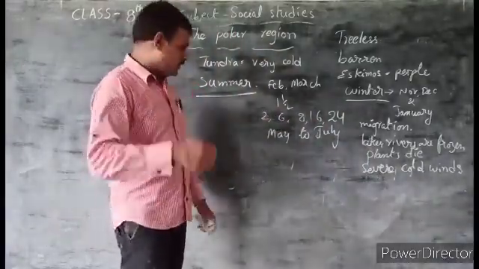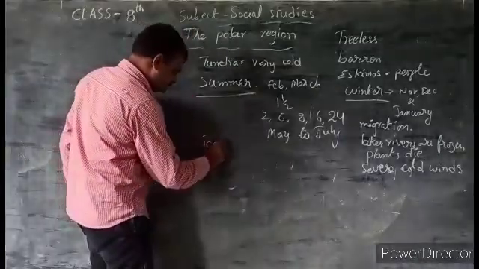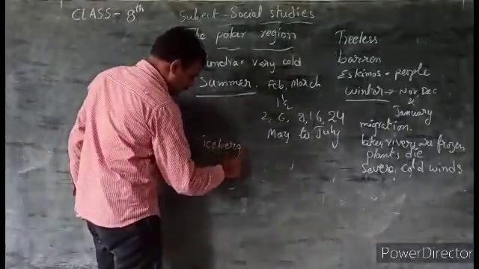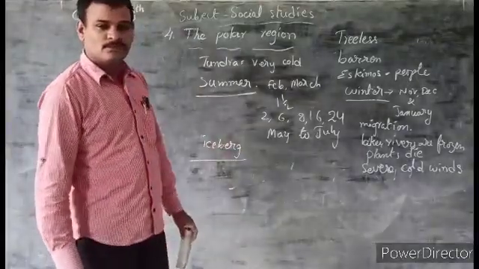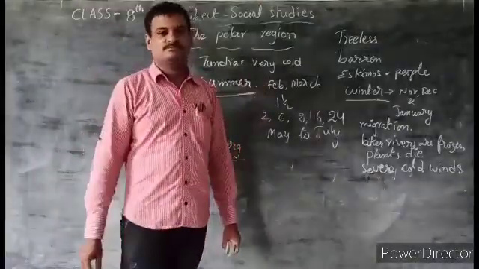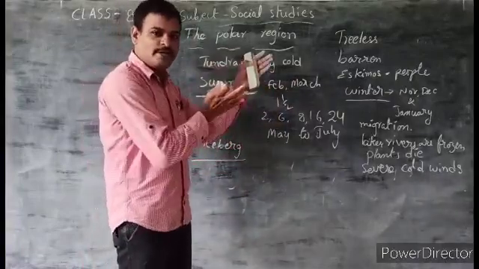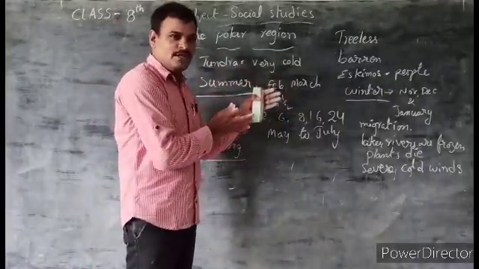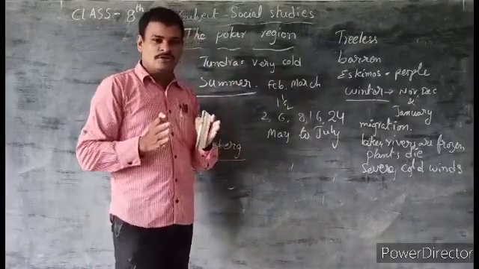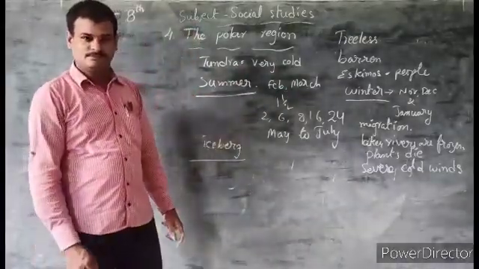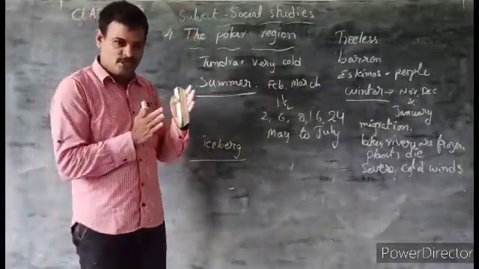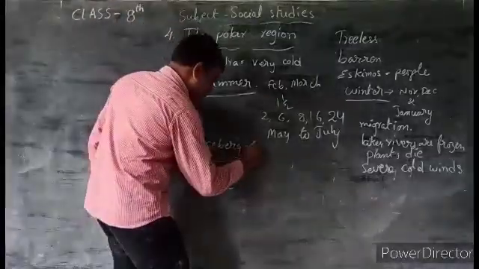Next, we have heard about the iceberg. What is an iceberg? Huge chunks of ice which were earlier frozen break off and float in the water. It seems to be snow mountains in the water.